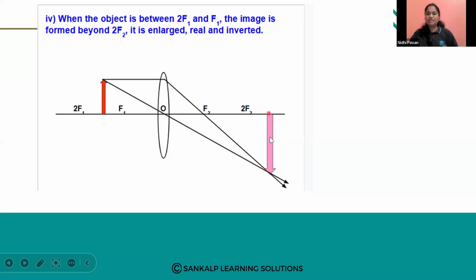And when you see the image, it is enlarged. What do you mean by enlarged? It is bigger than the object. It is real, that is, it can be obtained on the screen, right? It is inverted. As I said, ulta. All right. Next one, next case study.